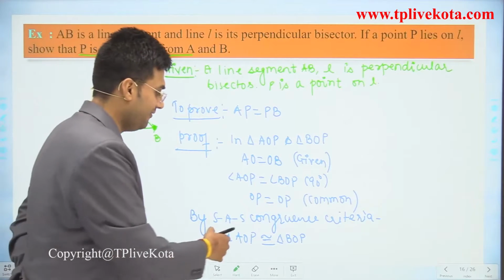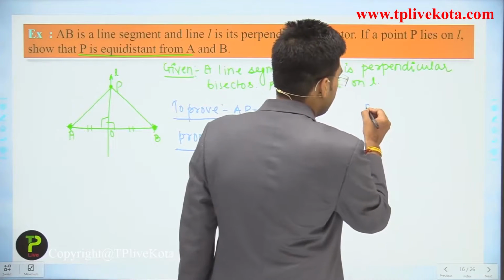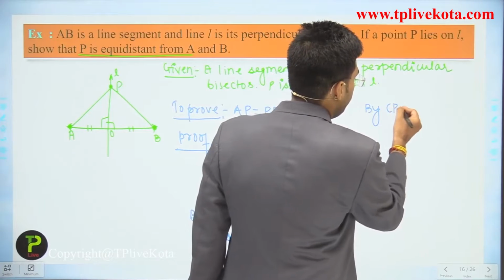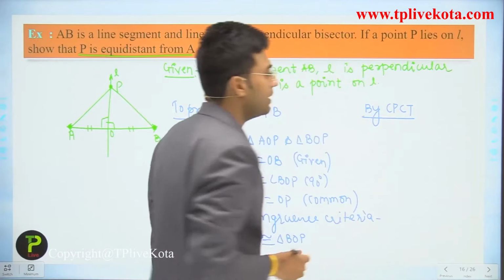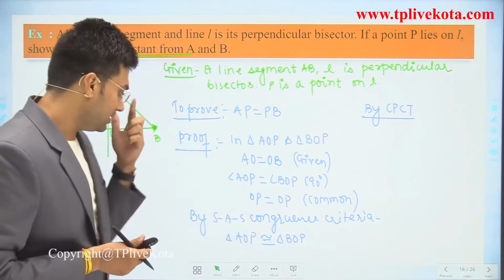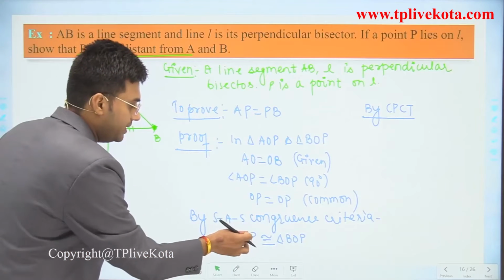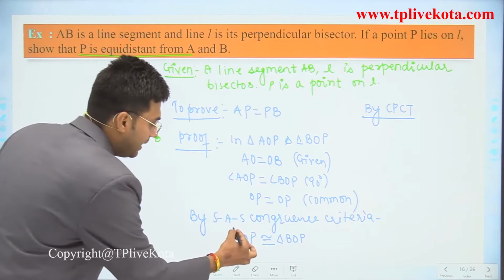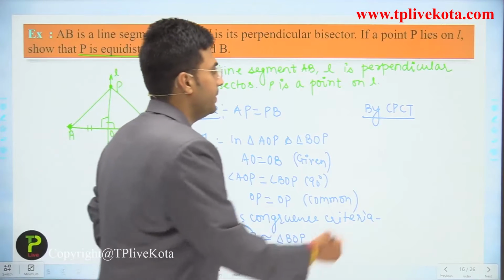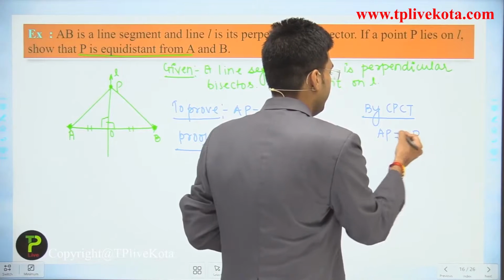Now, if these two triangles are congruent, then by CPCT, corresponding parts of congruent triangles are equal, we can say that AO is equal to BO, it is given, OP is equal to OP, it is common, and AP is equal to BP. AP is equal to BP, and we had to prove this.